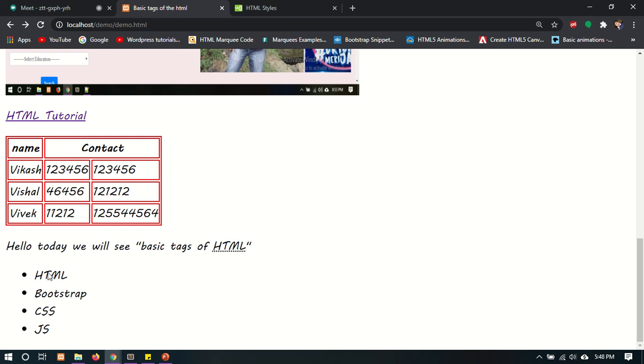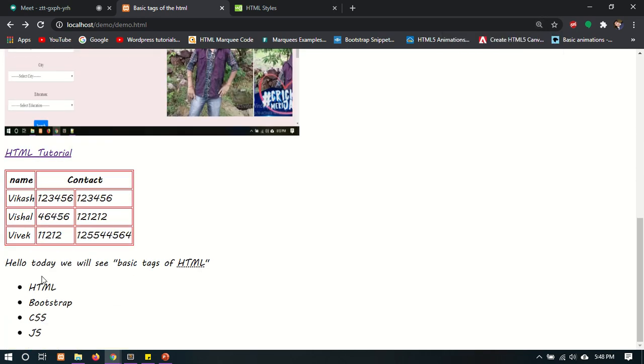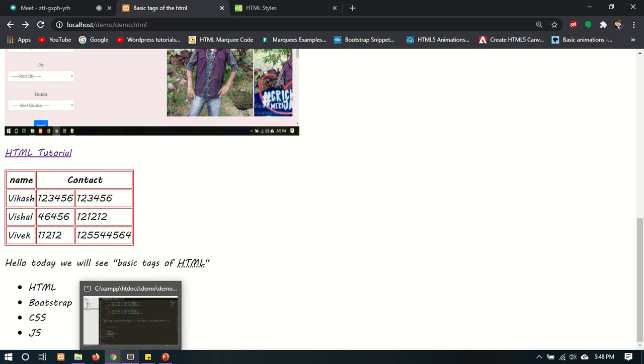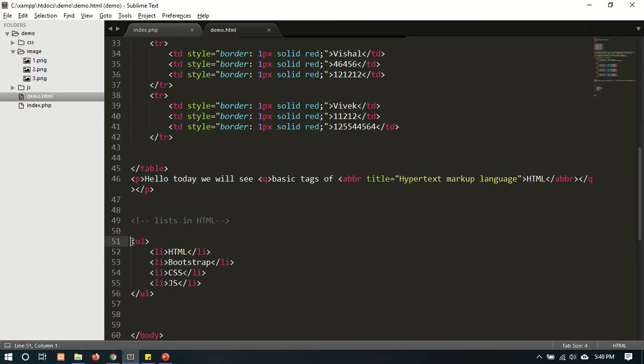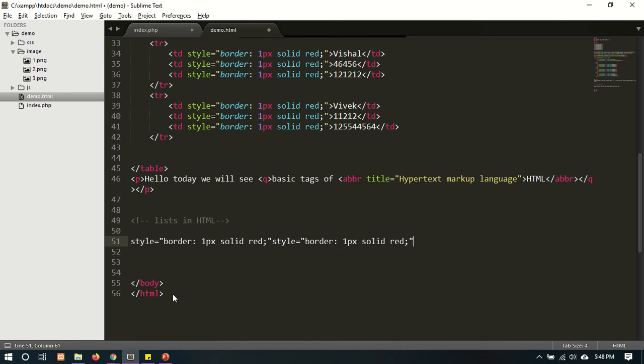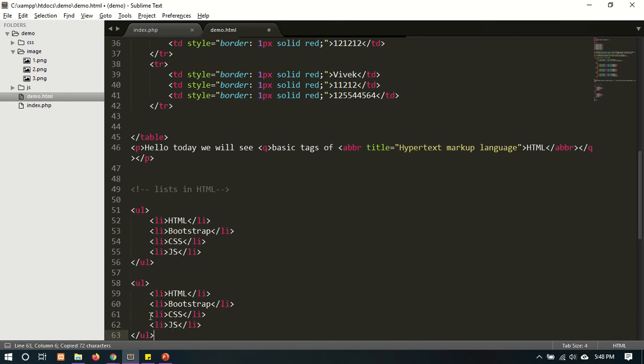Yes, this is your unordered list. And next we are going to see the ordered list. The ordered list is denoted by the OL tag. Just copy and paste here and just change the tag name to the OL tag.